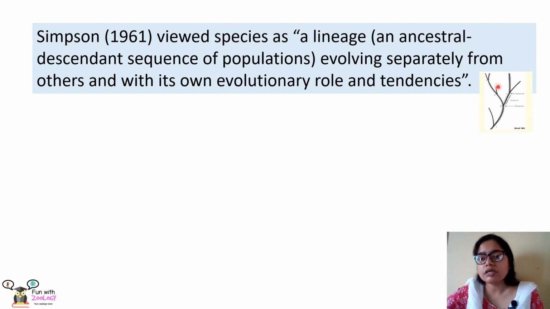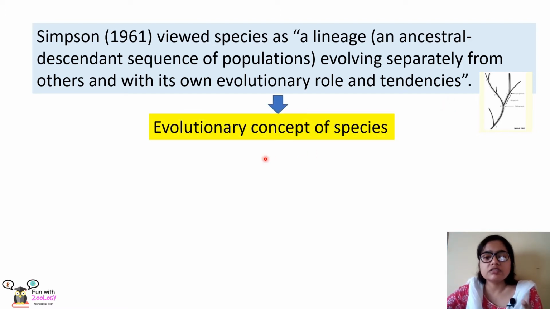That means all these branches are a new species according to Simpson's definition, and all these species, when they have evolved from a descendant, have their own evolutionary role as well as their own evolutionary tendencies to form new species. So this definition gave us the evolutionary species concept.